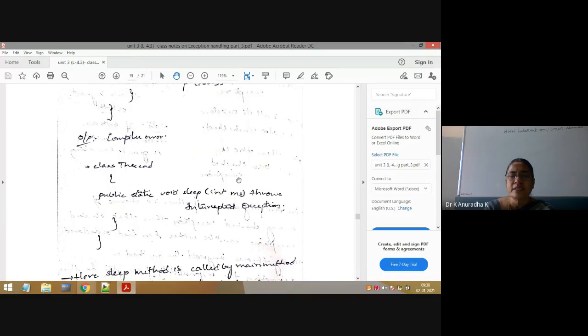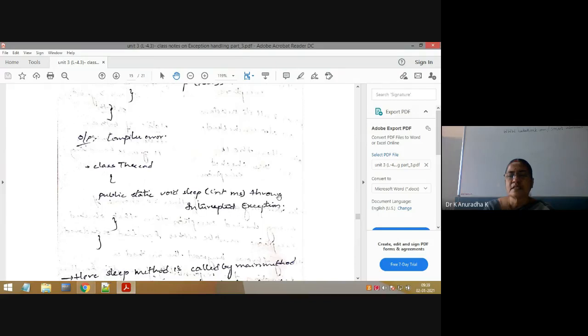So what does it mean? The sleep method is throwing the responsibility of handling the InterruptedException to its calling method. See, throws means, again I am repeating the same statement. Whenever a method, always the throws keyword is used by the method only. So the syntax for the throws keyword is this one: the method followed immediately by throws followed by the checked exception.